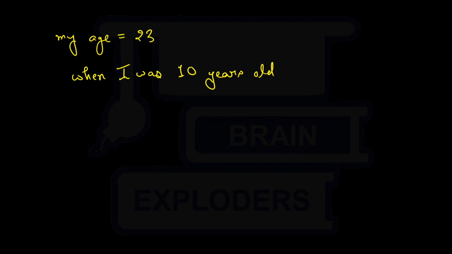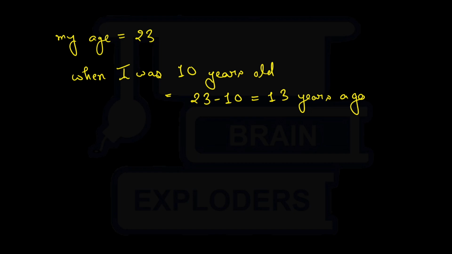When I was 10 years old means I am talking about something 23 minus 10, that is 13 years ago, right? I mean I am talking about something which occurred 13 years ago. This is a simple concept, right?